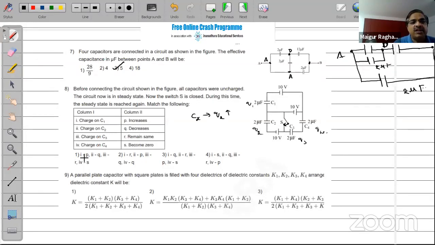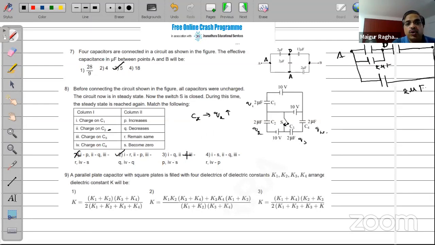Now, what is happening in the first one? Second is the charge on Q2, right? Q2, they give Q, it decreases. No, this should not be the option. One is R, one basically remains the same. 2 is P, so 2 is P and it increases. Perhaps this can be an answer.